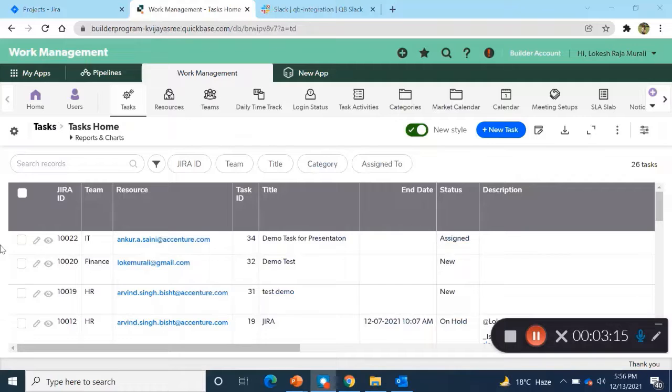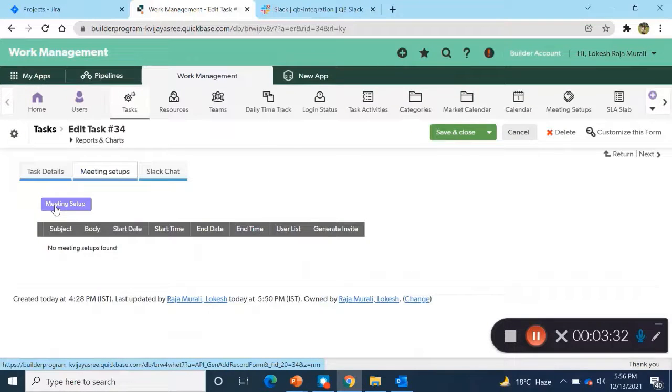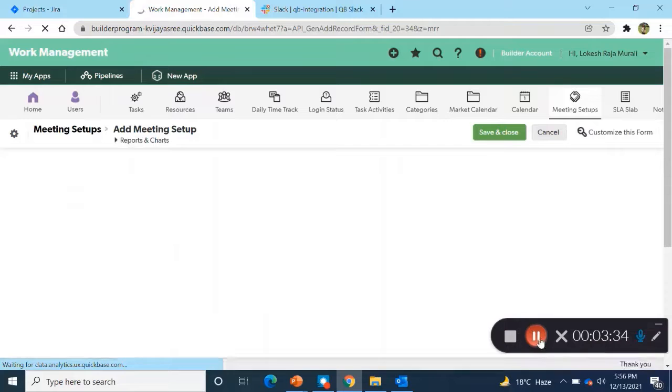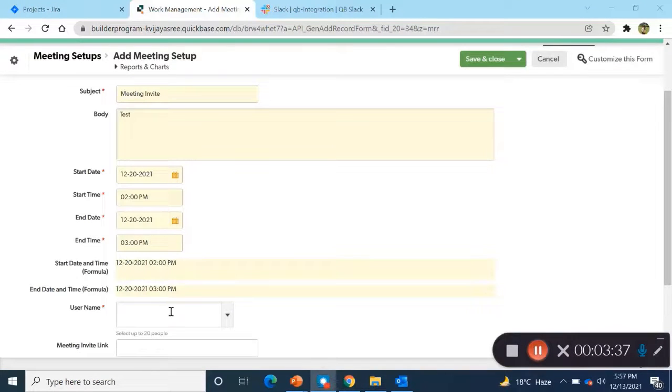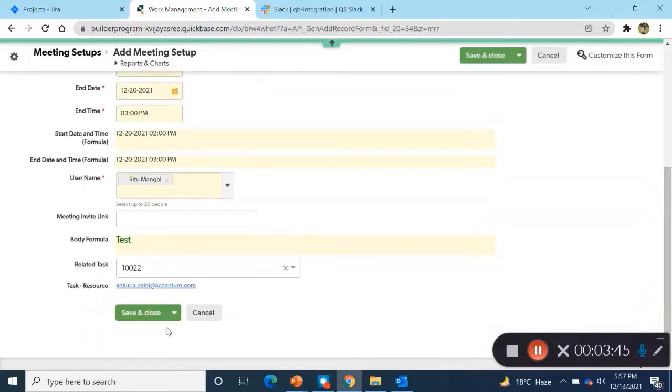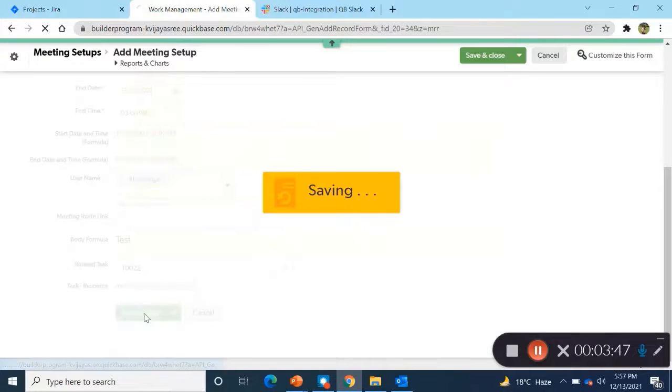So to set up a meeting without going into Outlook to do, there is a button available in each task. So let's get inside the task. Label meeting setup. We click on this. We fill all this information. We enter the user with whom we want to set up a meeting and click save and close.